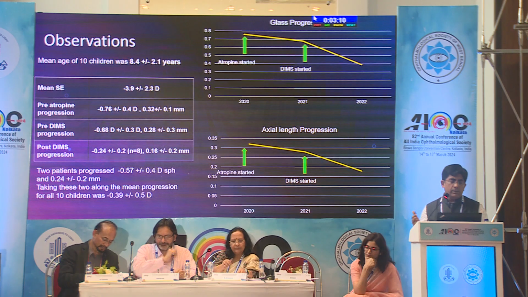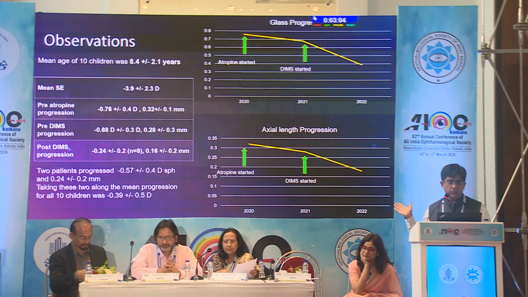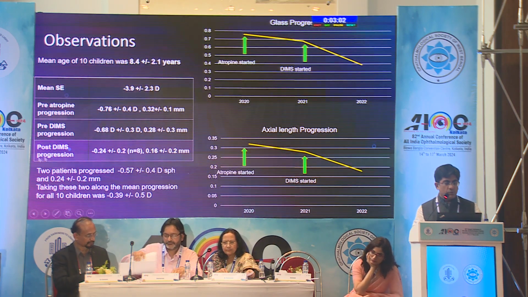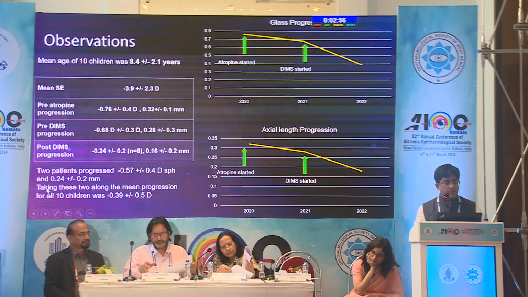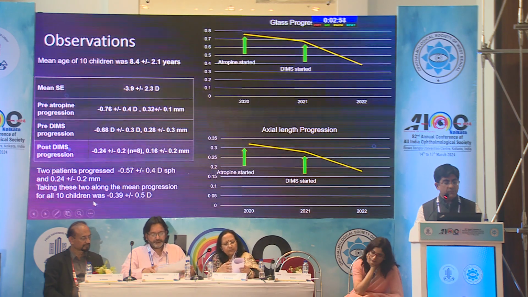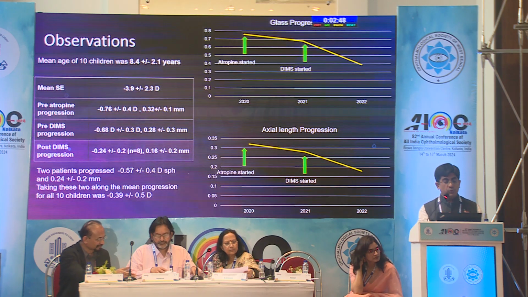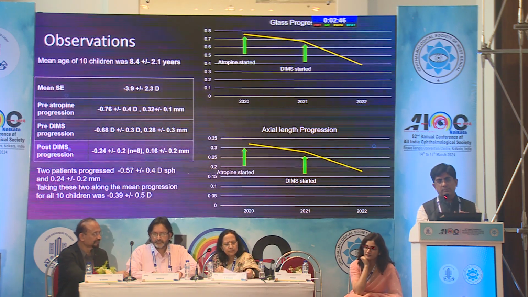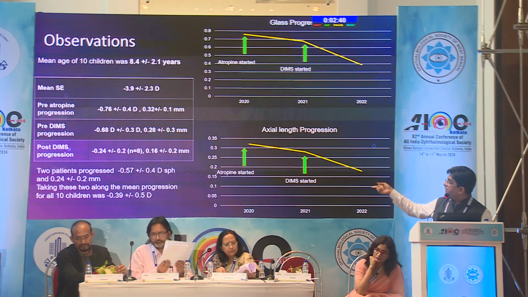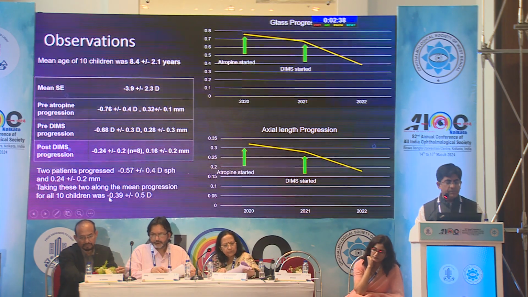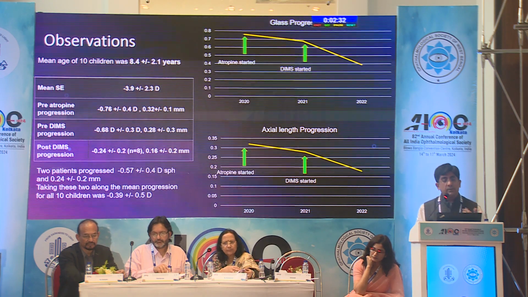At the end of 1 year, these were our observations. The upper one shows glass progression and the lower one shows axial length progression. Out of the 10 children, 2 children still progressed beyond 0.5 diopters. The reason these 2 children have been separated from the other 8 is to show that DIMS glasses were good enough only for 80% of children, and 2 children yet progressed. If we take all the 10 children, the mean progression was 0.39.